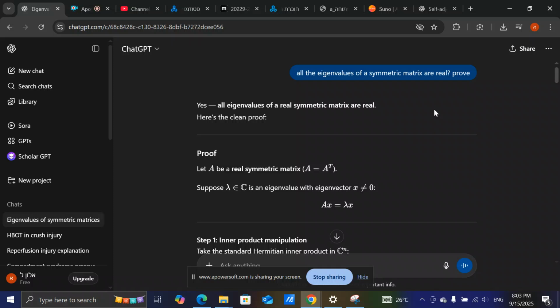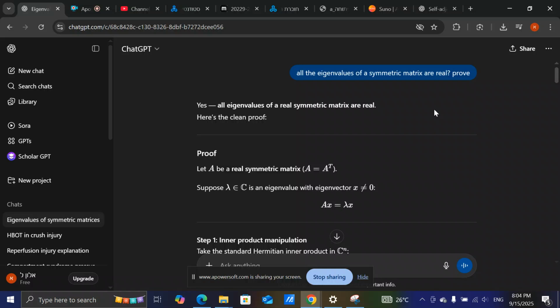Okay, so let's look at self-adjoint matrices and try to prove that their eigenvalues are always real. When I say self-adjoint matrix, I mean a symmetric matrix in the real space and a Hermitian matrix in the complex space. Self-adjoint means that a matrix equals its own conjugate transpose, the transpose of the complex conjugate.